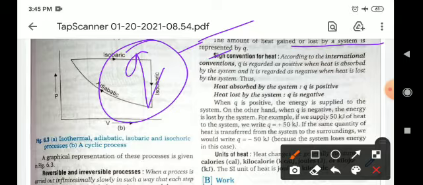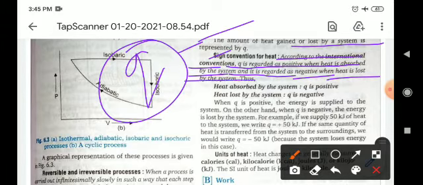Sign convention of heat. According to the international conventions, Q is regarded as positive when heat is absorbed by the system, and it is regarded as negative when heat is lost by the system. Thus, for heat absorbed by the system Q is positive, and for heat lost by the system Q is negative. So when Q is positive, energy is supplied to the system.